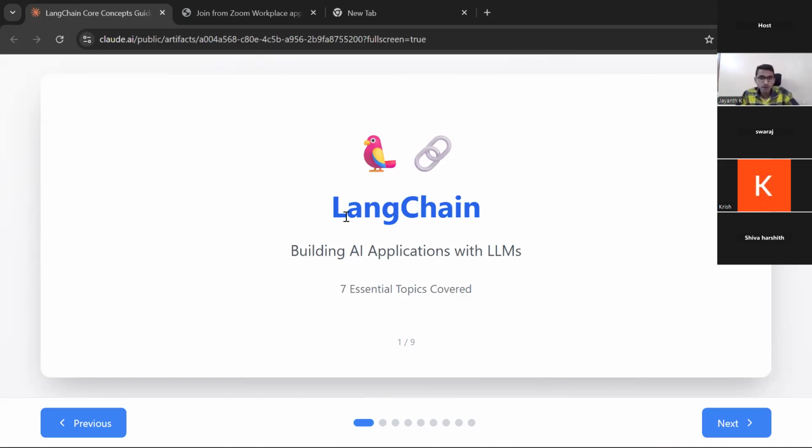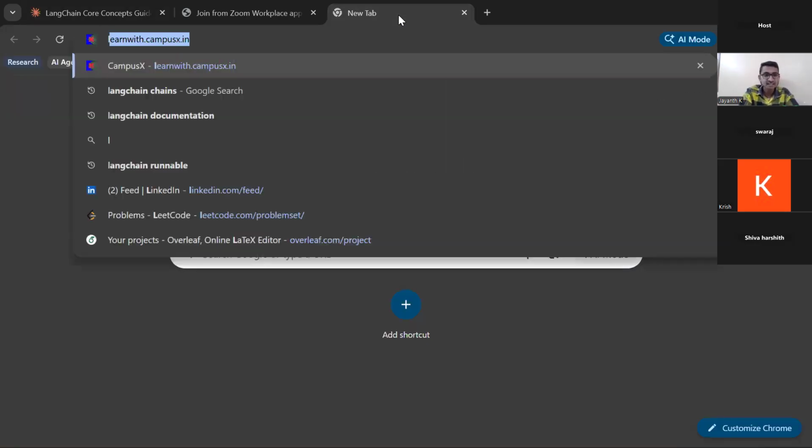And the most important thing, how to learn any tech stack, right? Let's say I want to learn Python. Let's say I want to learn machine learning. Then what is the right way? The right way is first we go through the documentation of the authors who developed the model. We will directly go to the documentation and understand what exactly it is.